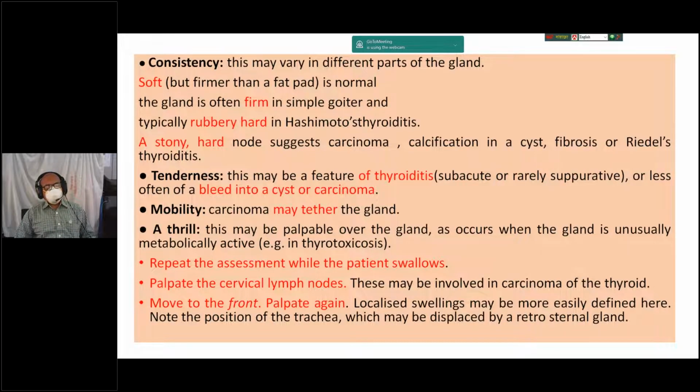And mobility: whether the thyroid gland is mobile or not. If there is any thrill, meaning a palpable murmur, it usually indicates the patient is metabolically active, with hyperfunction of the thyroid gland producing thyrotoxicosis. After examination of the patient from behind, repeat the examination while the patient swallows, and also examine the cervical glands. After completing the examination from behind, examine the patient from the front in the same procedure.